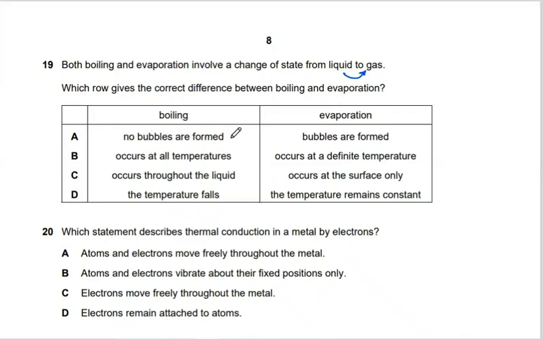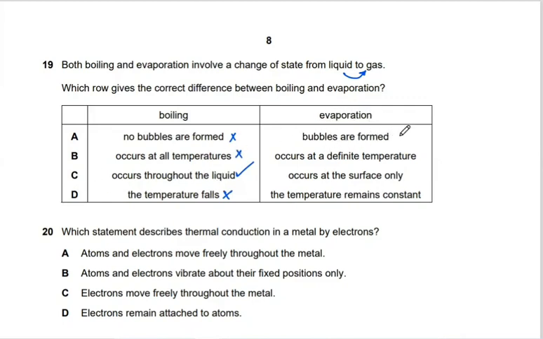Boiling. Are no bubbles formed? No, there are bubbles formed. Okay. Occurs at all temperatures? No, at boiling temperature. Occurs throughout the liquid? Yes. The temperature falls? No, it remains constant. Let's check. So the answer is C. Let's check the other side.